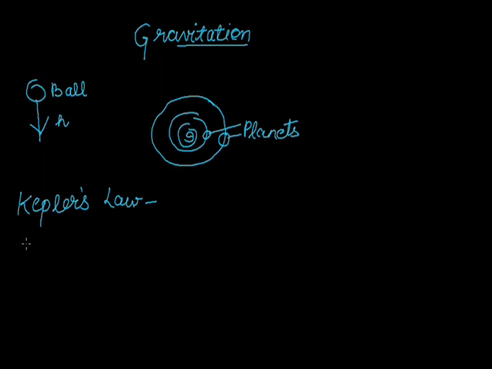All these things about the planets are given by Kepler. The first law of Kepler is the law of orbit.